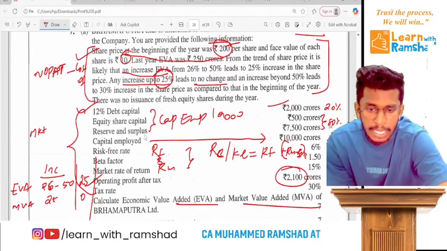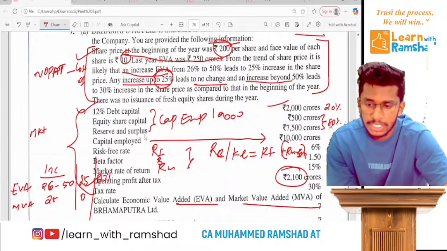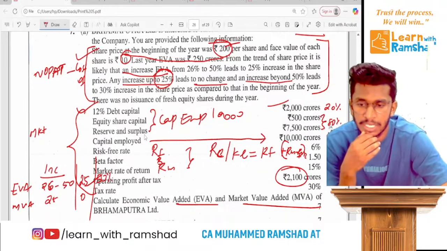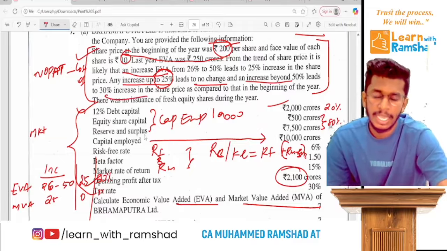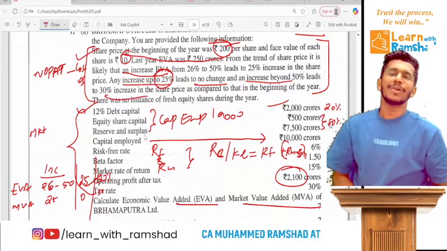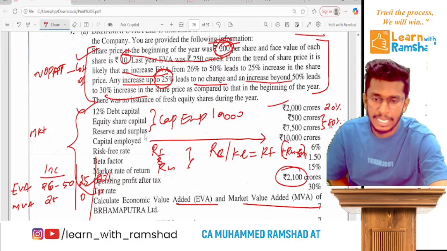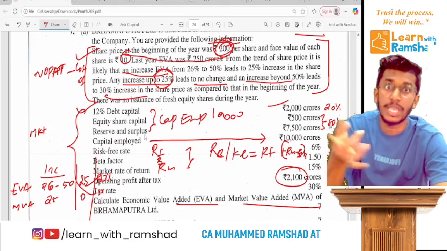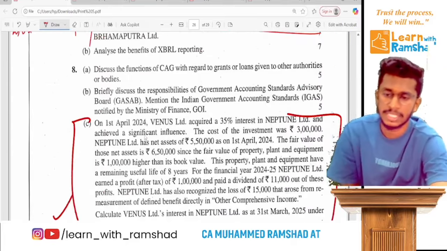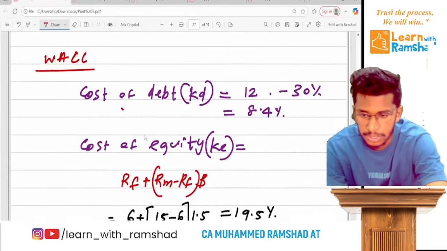Now similarly, for an increase beyond 50%, that means if it is increased by 50%, share price will go up by 30%. Ready? Now, to calculate the market value per share, 200 plus increase, but before that you must know the EVA increase. For that first you calculate EVA. So let's see the question. Let's see the question answer. Clear? So let's see.